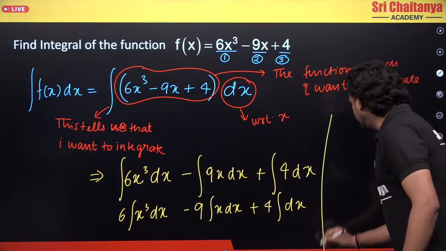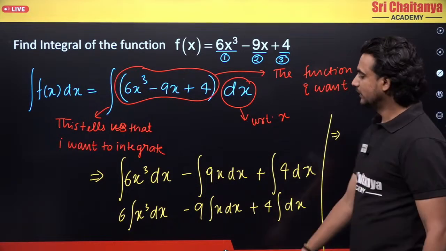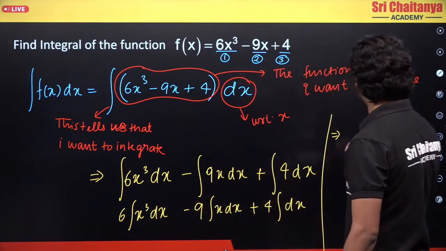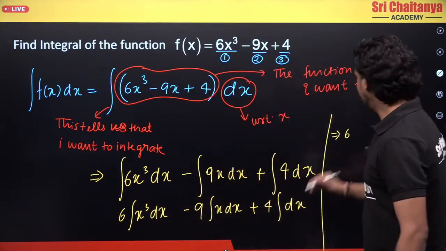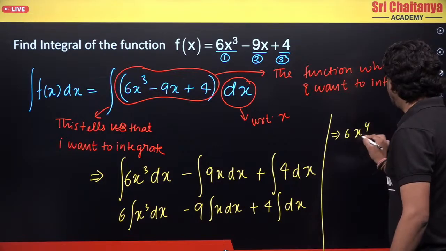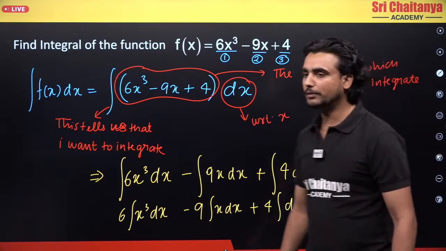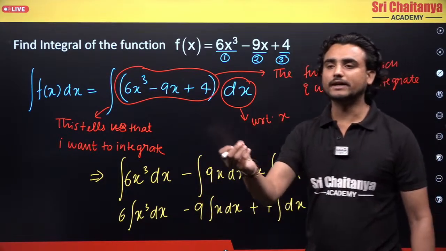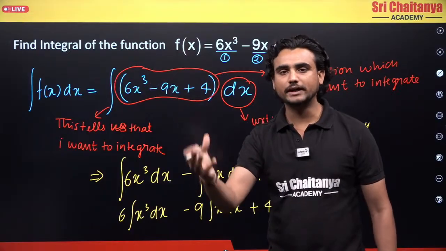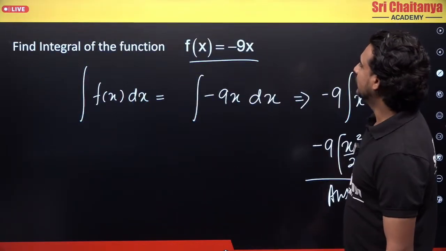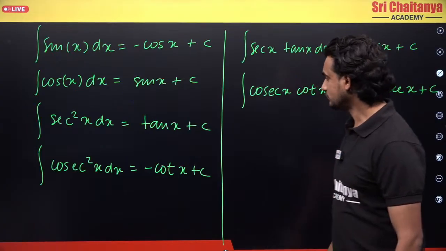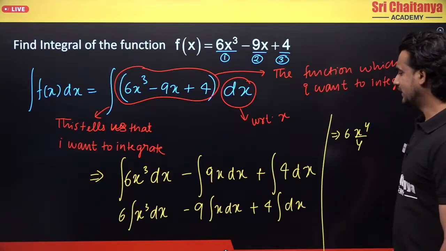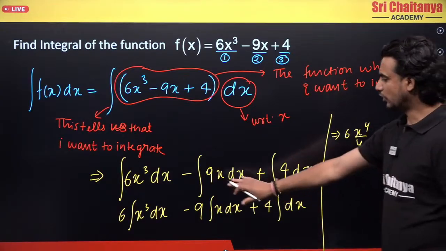So further, if I want to integrate this, what do I have? Integration 6x cube, so 6 is there written as it is, and integration of x cube will be x power 4 upon 4. Why x power 4 upon 4? Because the integration of x power n is x power n plus 1 divided by n plus 1, as we know this. This is the formula which I am using here. So now since I know this formula, I have solved this first part.